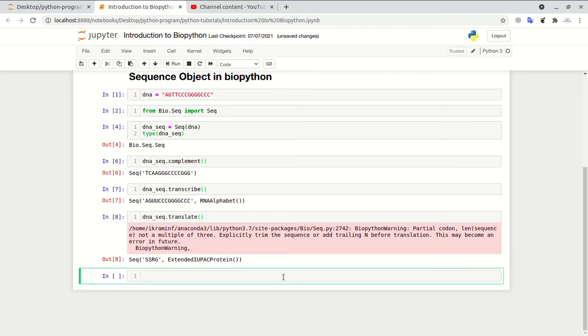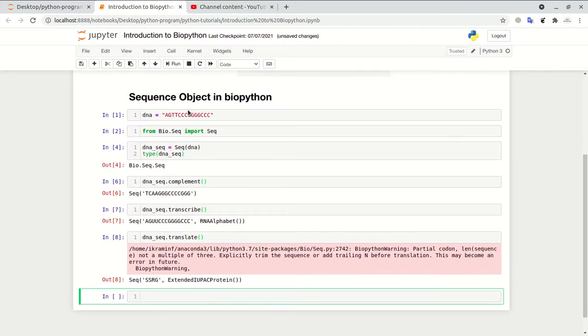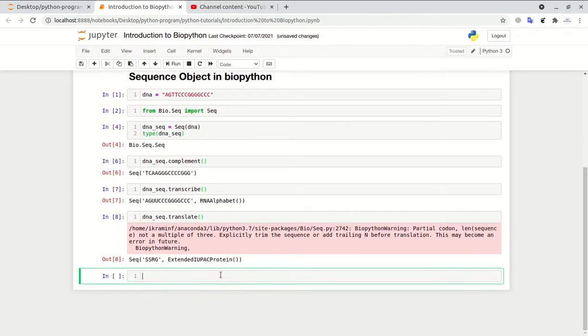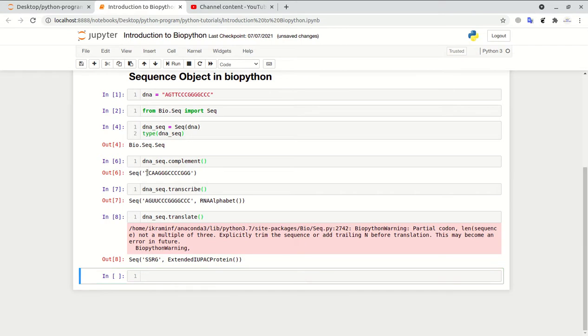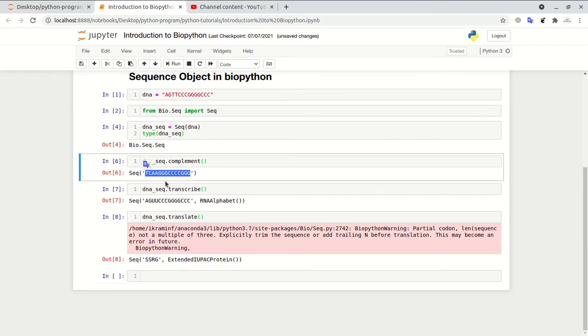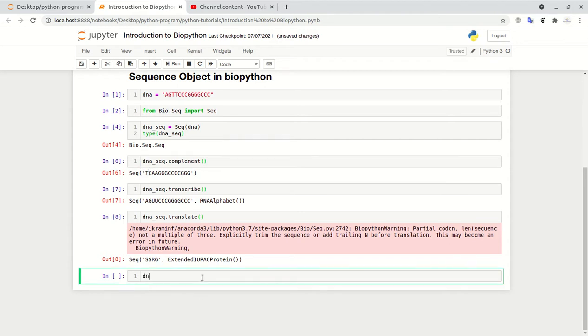Okay, now let's try to change some bases of this DNA seq. Suppose I want to change the first base, and I want to replace it with a G base. So let's print the first element of DNA seq.